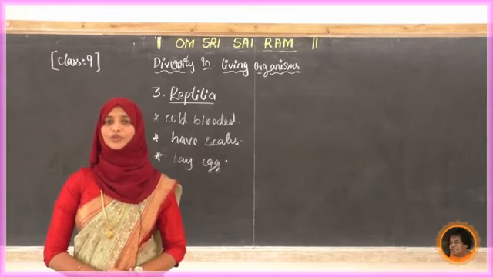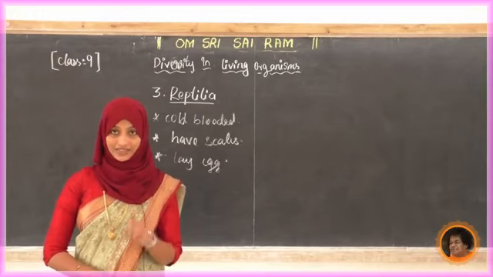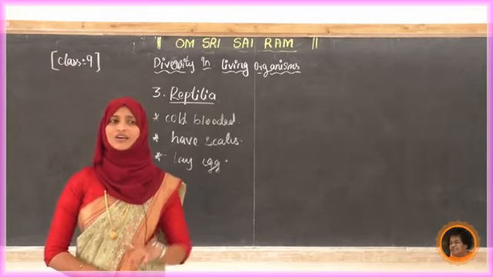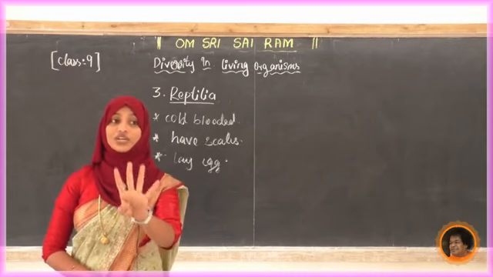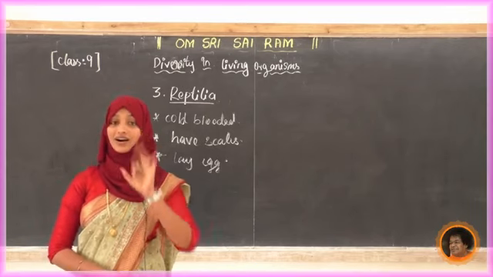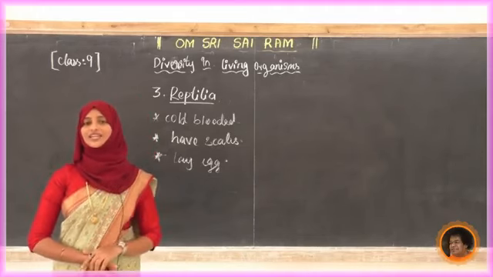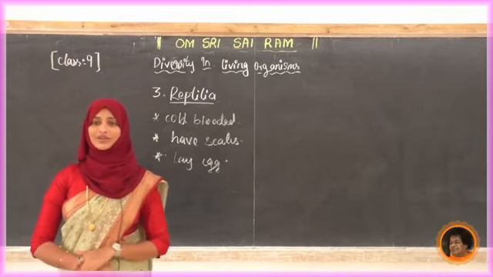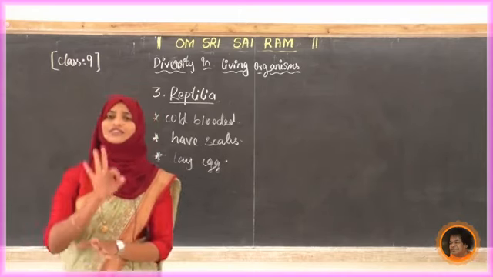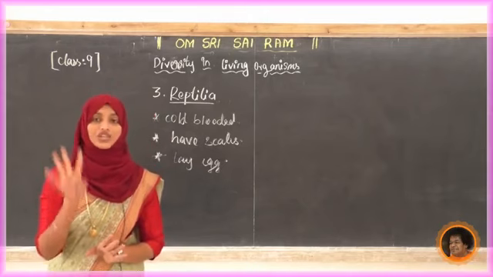Yes. Next, what about the heart? In fishes we came to know two chambers, in amphibia three chambers. In reptiles, most of the reptiles have a 3-chambered heart. There is only one speciality: crocodiles have a 4-chambered heart. All others have a 3-chambered heart, but only in the crocodile can we see a 4-chambered heart.